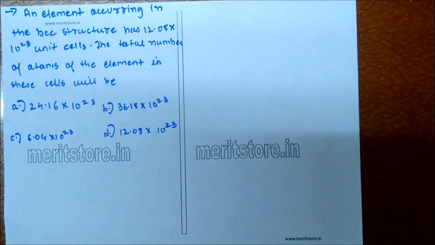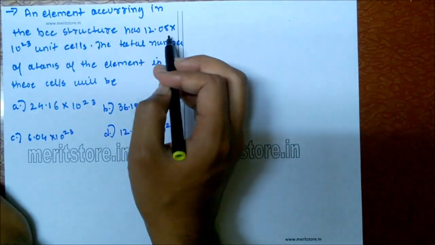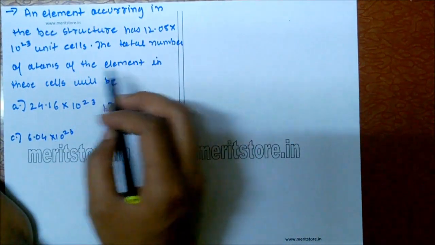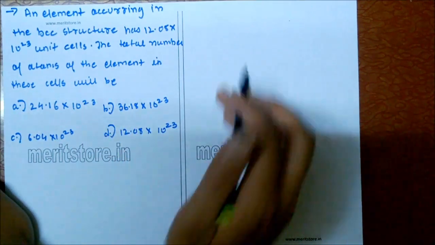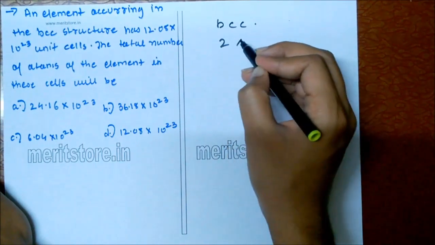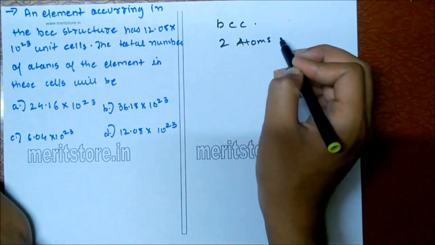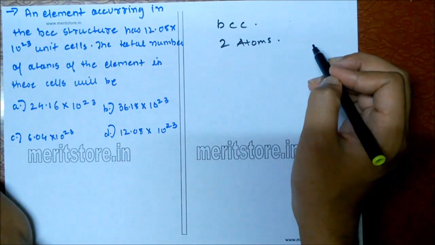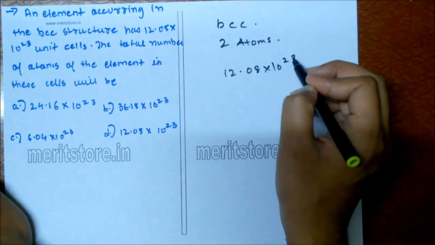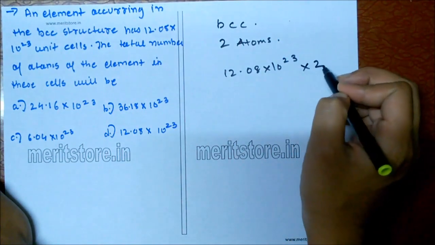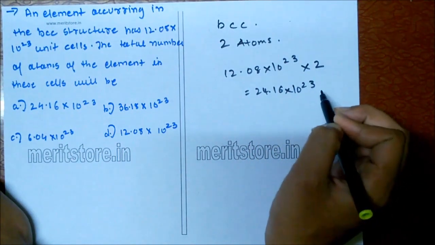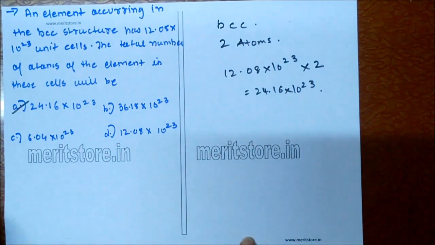An element occurring in the BCC structure has 12.05 into 10 raised to 23 unit cells. The total number of atoms of the element in those cells will be? BCC structure has 2 atoms per unit cell. So the number of atoms becomes 12.08 into 10 raised to 23 unit cells into 2, which is equal to 24.16 into 10 raised to 23 atoms. So option A is the correct answer.